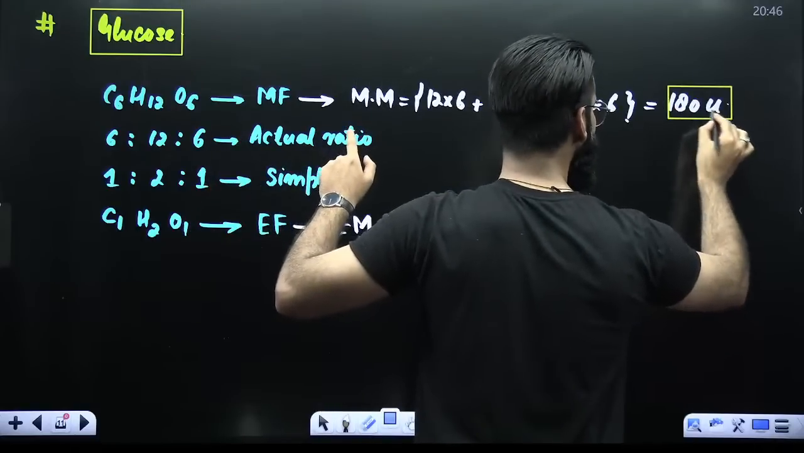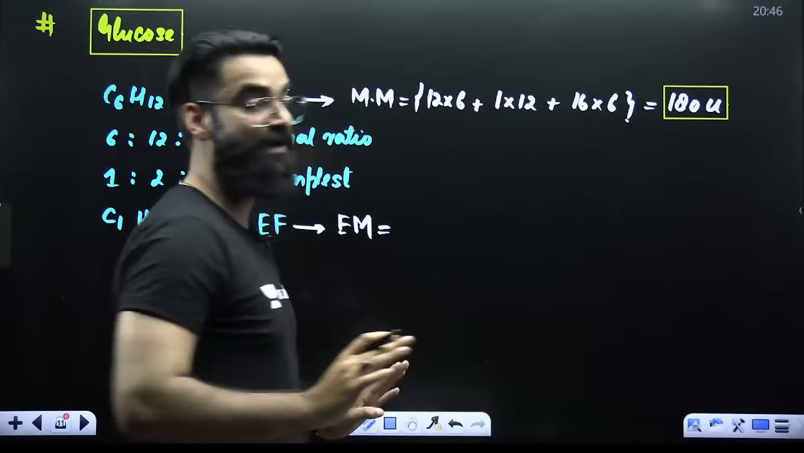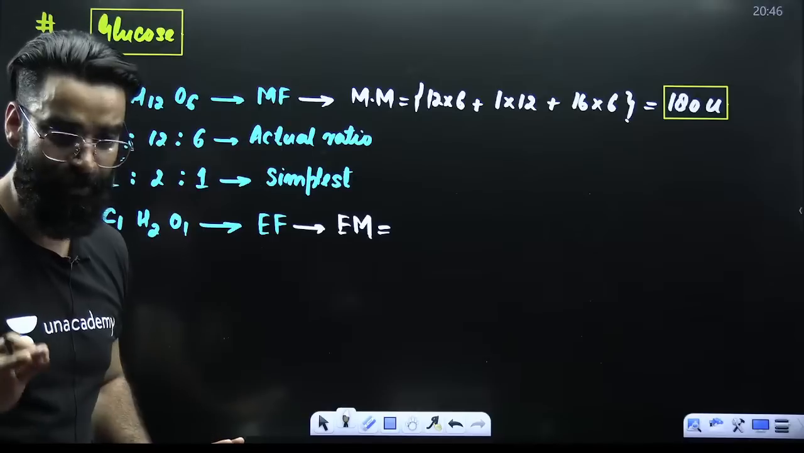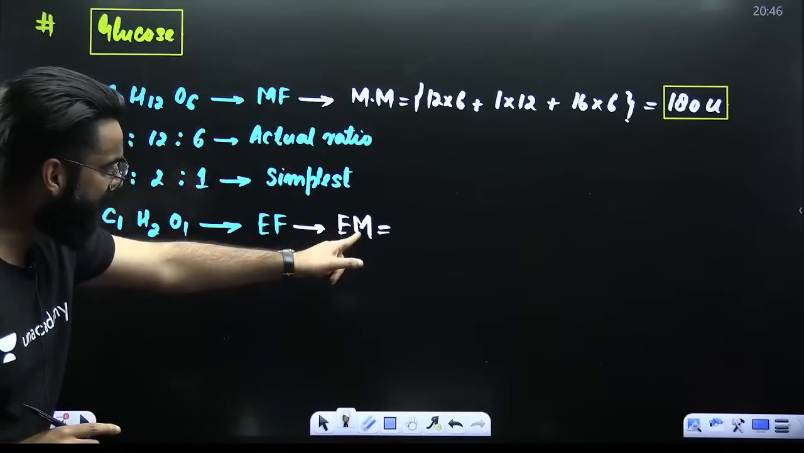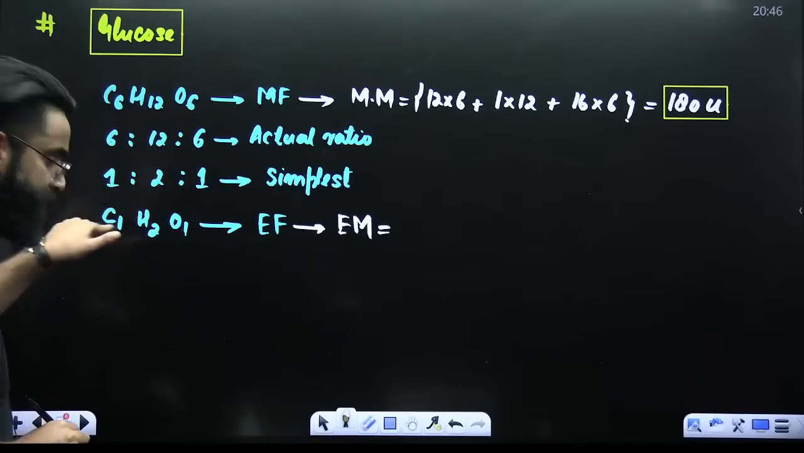So what is this 180 U? This is the molecular mass of glucose. So tell me, what about the empirical mass of glucose? For empirical mass, I'll be using the empirical formula. This is my empirical formula.